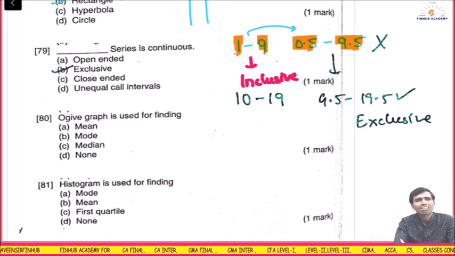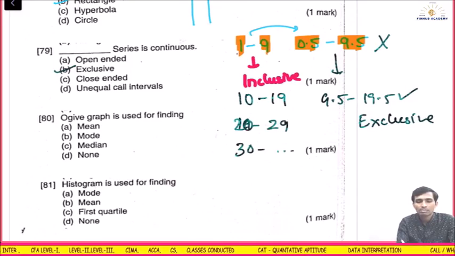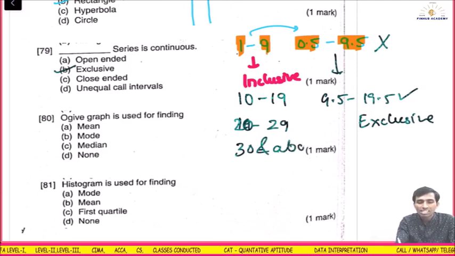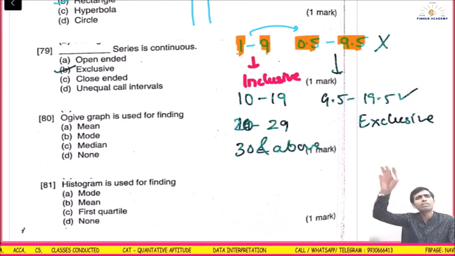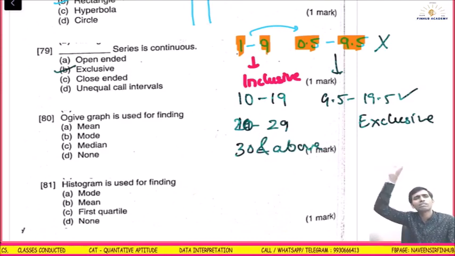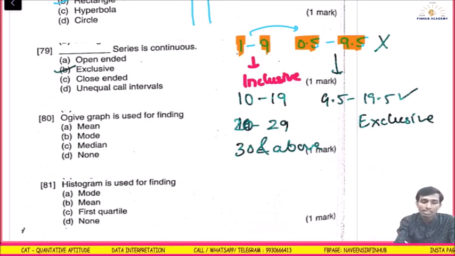Say 1 to 9, 10 to 19 or something like this. I'm just giving you an example. Say 20 to 29, and let's say here you have 30 and above. So this is called an open end class. Why? Because there is no upper limit. 30 and above means it can be 40, 50, whatever comes will come in this class. The open end can be here also.